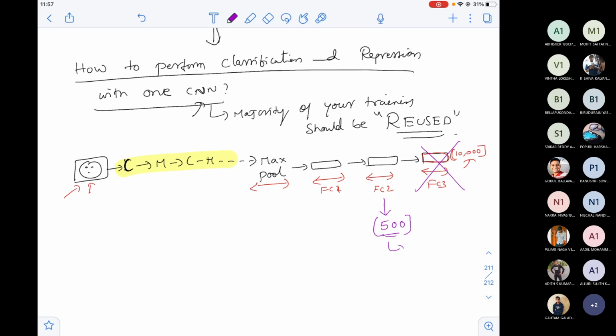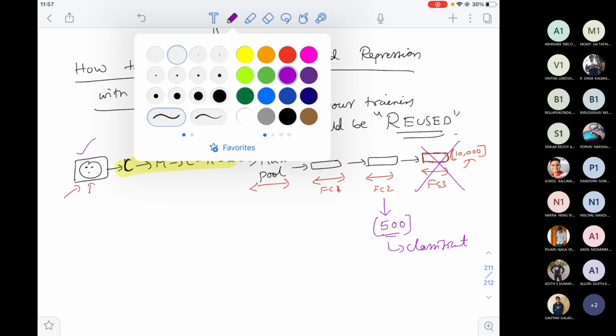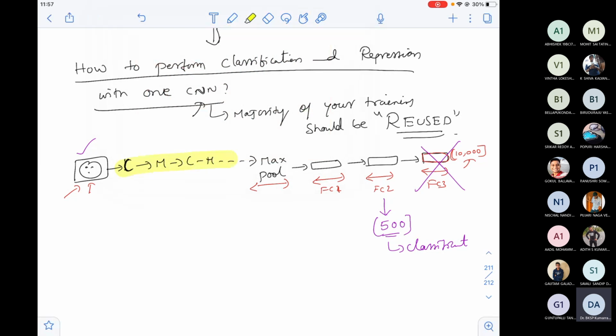Point number one. That means I'm done with classification. So I get a probability distribution of 500 classes and I'll find out whether there is some object in this region proposed or not. So okay, I'm done. But how do I do regression? Because regression you want values. So instead, you already know, this is a very important thing. The feature extraction and the understanding part lies where? Lies in this part. Whatever the system understanding is, it completely lies before the fully connected layers.